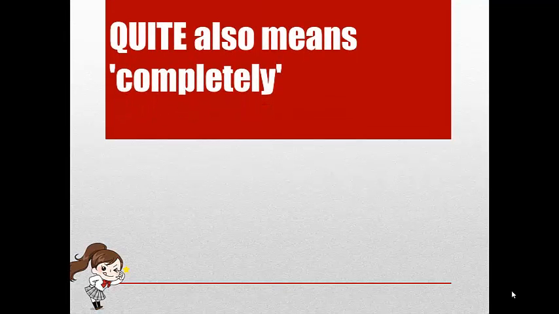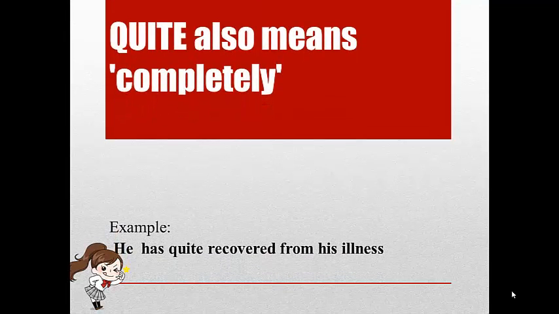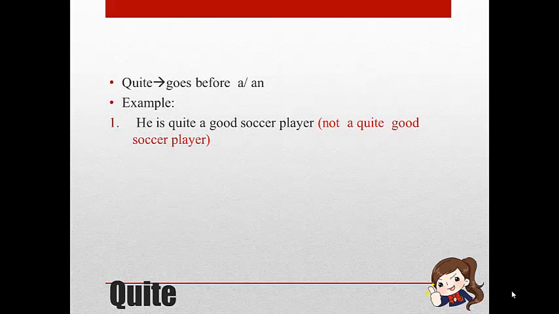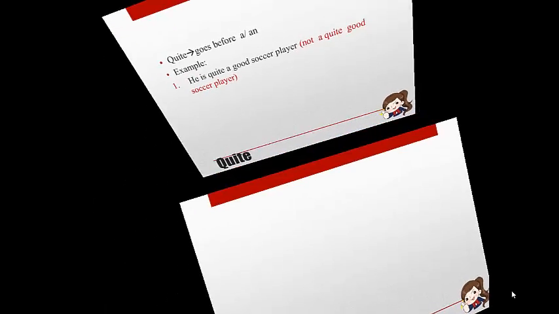Quite also means completely. The example is, he has quite recovered from his illness. In the sentences, quite usually goes before a or an. The example is, he is quite a good soccer player. The meaning of the sentence is, he is not a bad soccer player, he is a good one.